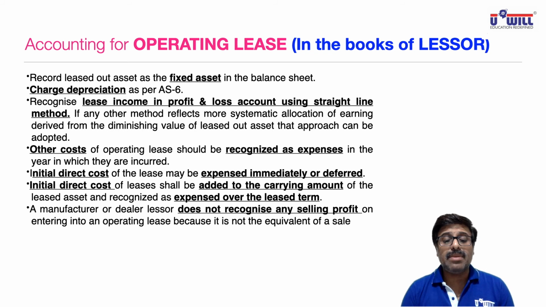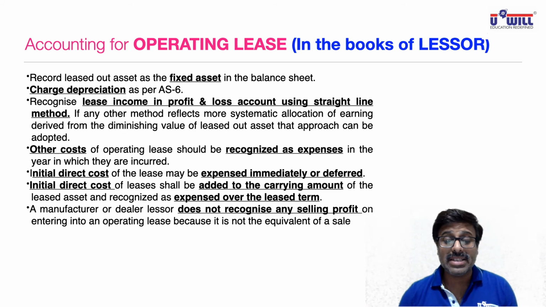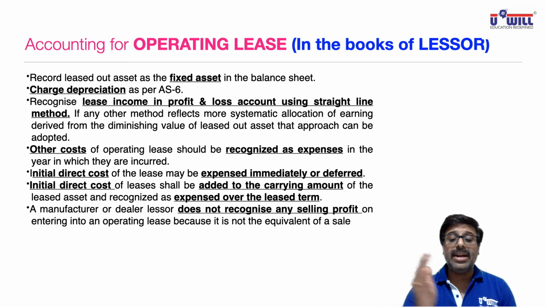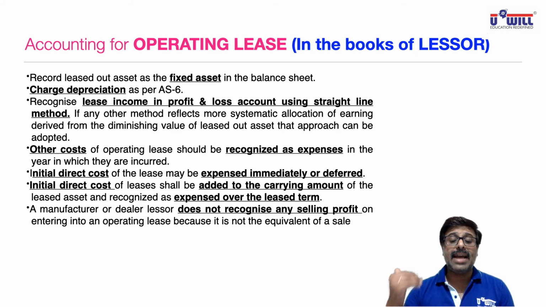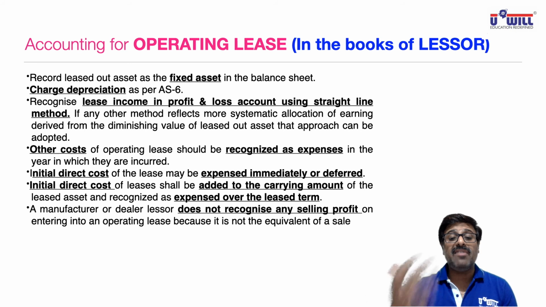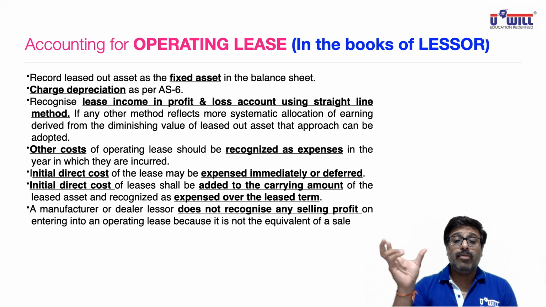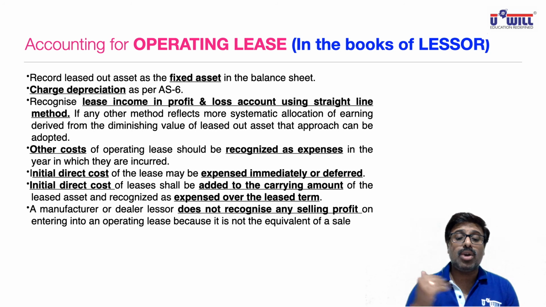Initial direct cost of the lease may be expensed immediately or deferred. You have two options. Initial direct cost means commission, legal expenses, etc. Either you can debit them to P&L account in the same year, or you can defer. How can you defer? That is explained in the next sentence. If deferred, initial direct cost of lease shall be added to the carrying amount, underline carrying amount and write book value, of the leased asset and recognized as an expense over the lease term. So if you have given the property on a 5 year lease, then that initial direct cost you can divide by 5, and whatever amount comes after dividing by 5, that you can debit to P&L account in each of the 5 years. That is called deferred.